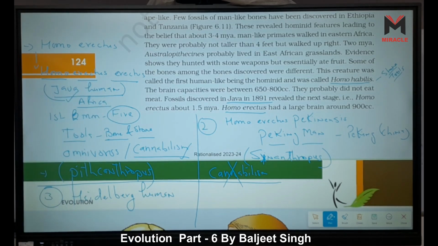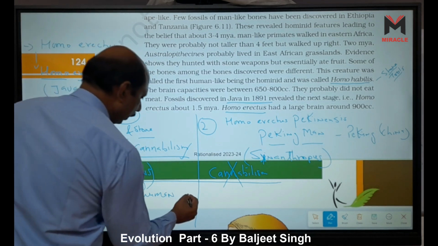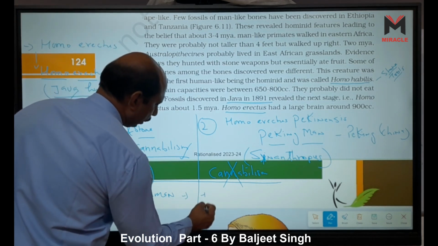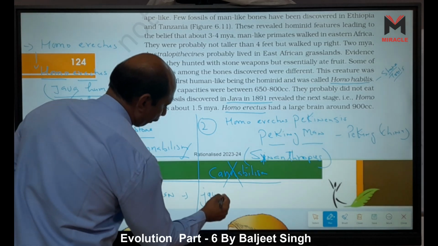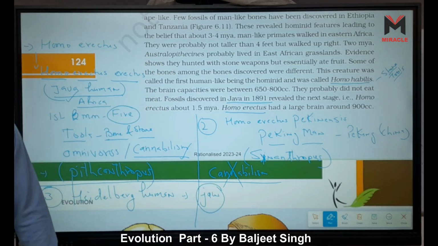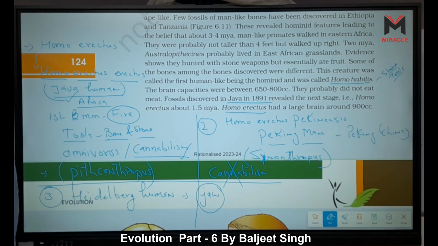For Heidelberg human, only the lower jaw is found. Fossil means we get only the jaw.